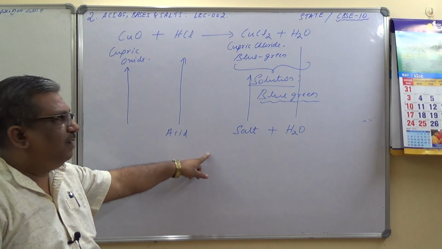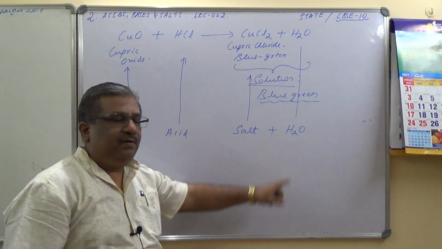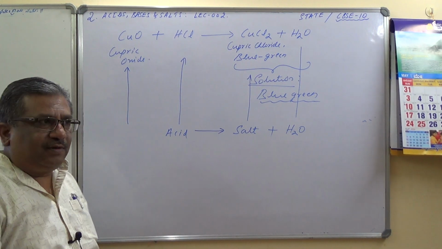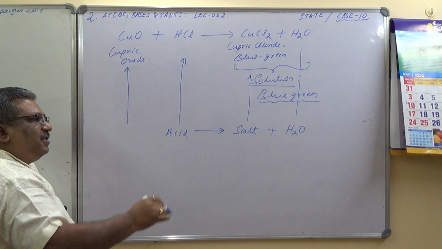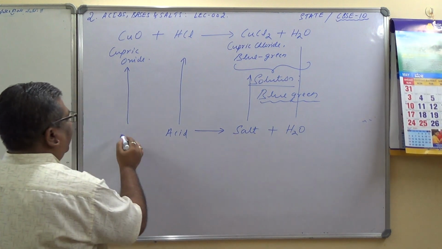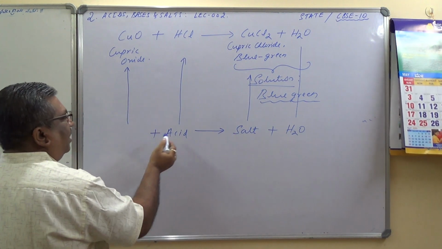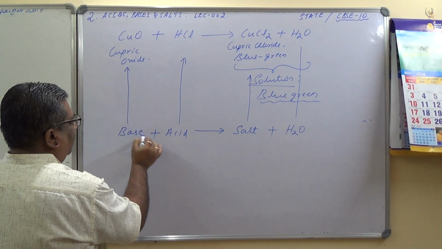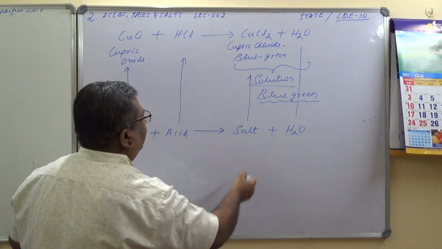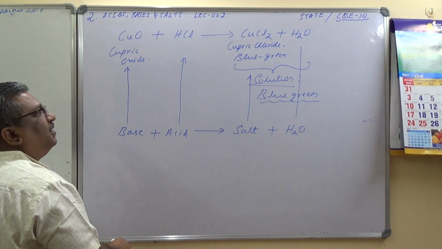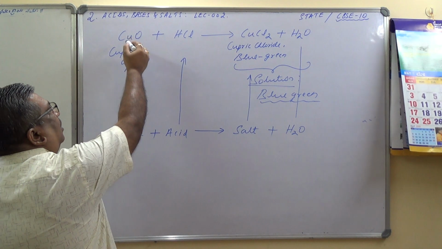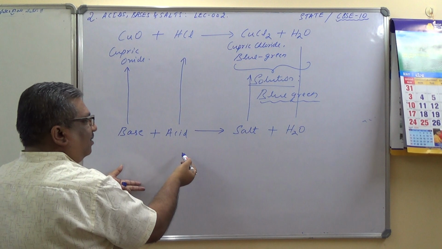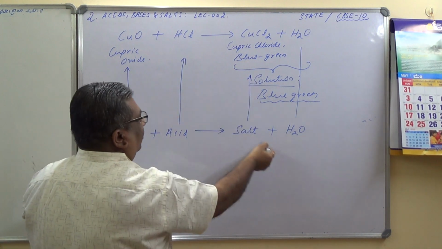In the last reaction we saw, salt plus water is the result of a neutralization reaction. Is it not? Acids plus bases react to form salt plus water. Here the acid is already there, so can we have a base here? Base plus acid gives you salt plus water. It is exactly what this reaction does. So cupric oxide acts like a base here, which reacts with dilute acid to produce salt, cupric chloride, and water.